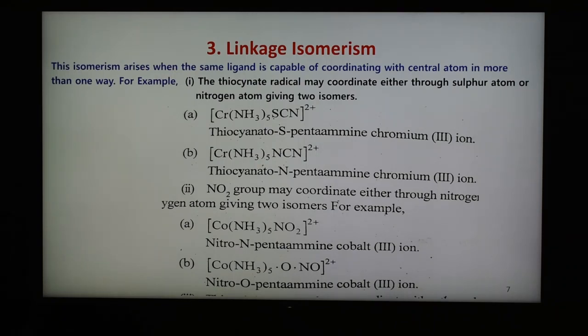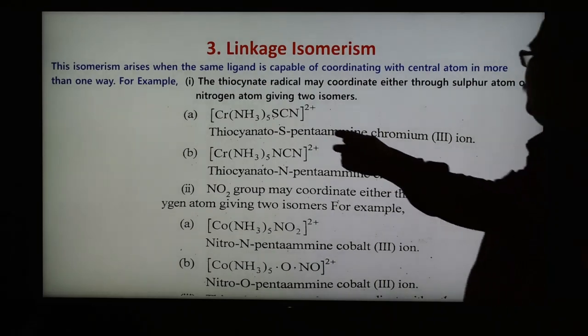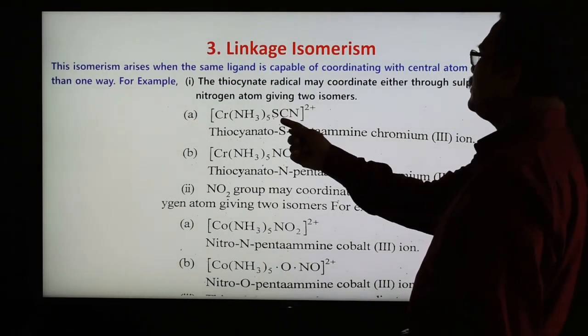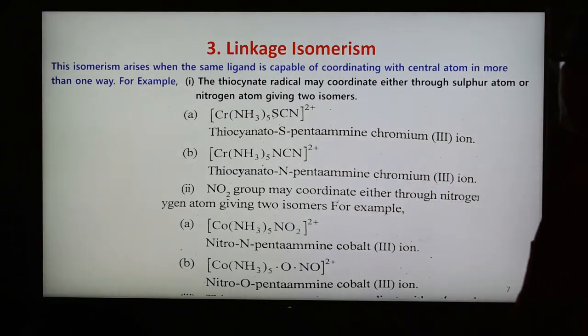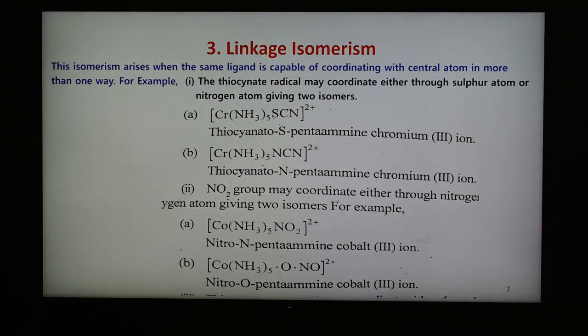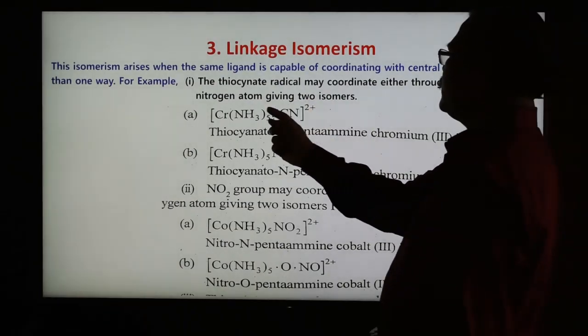This is due to the same ligand, but capable of coordinating with the central atom in more than one way. The ligand is the same, but the coordination is through different atoms. Some ligands are there, like thiocyanate. In thiocyanate, linkage can take place through the sulfur or through the nitrogen, depending upon the atom. Two atoms are present in the ligand, and through them the linkage can take place, and therefore we have isomerism of this type, linkage isomerism.